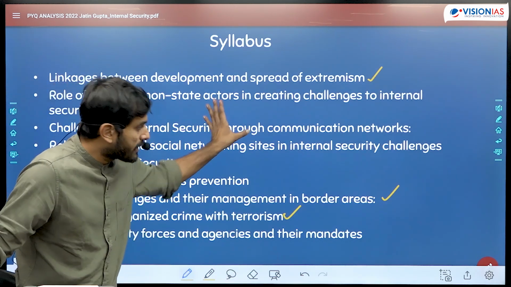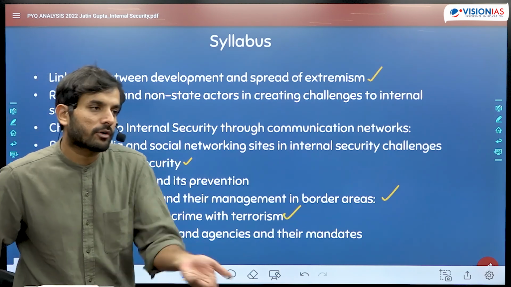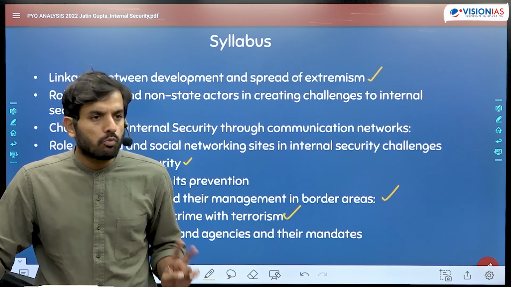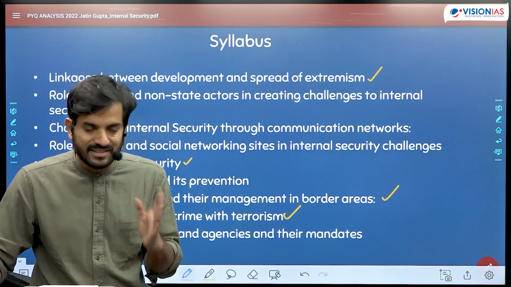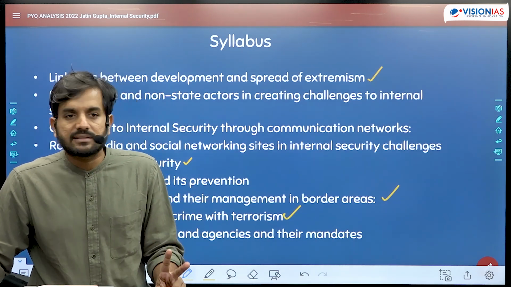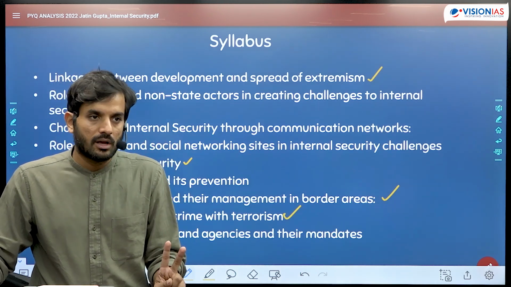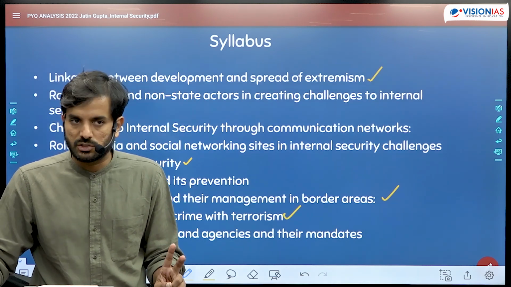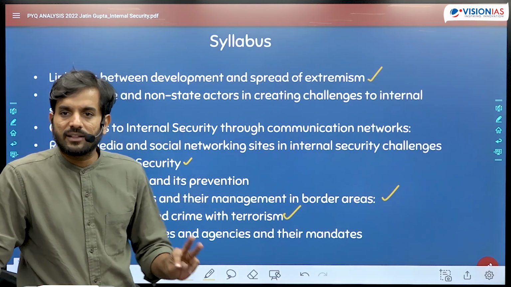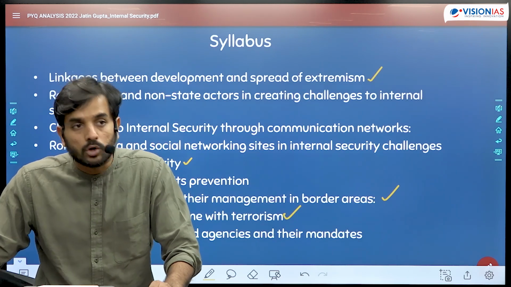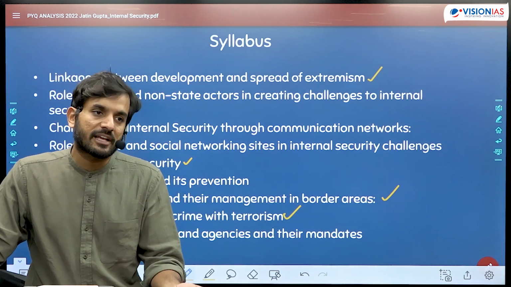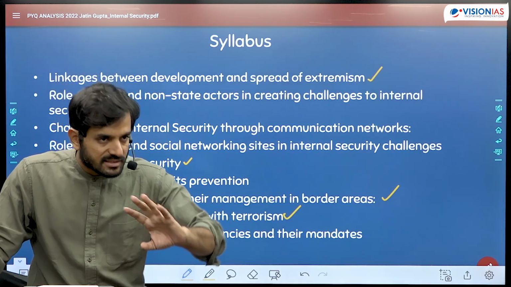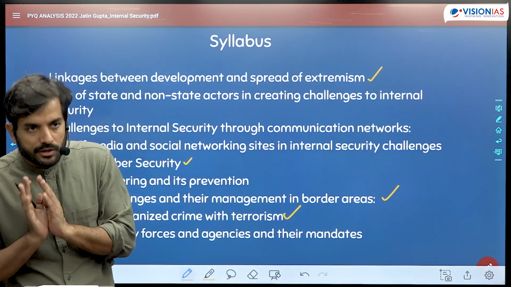So other topics are equally important, in fact more important in my opinion for the coming years, because for example money laundering, UPSC in the history of this present syllabus of the last 10 years has asked only 2 questions related to money laundering. Related to organized crime, only 3 questions have been asked in the mains examination. Related to border management as well, there are only 3-4 questions that have been asked. So there are a lot of themes which have still not been explored by UPSC, which you need to pay attention to. Right? So that's the basic idea which I wanted to give you about the syllabus.